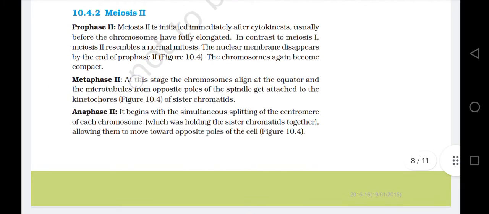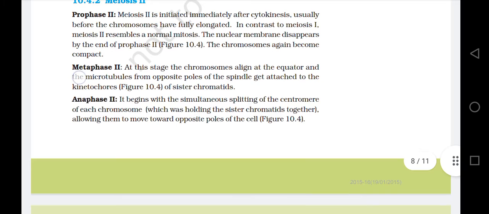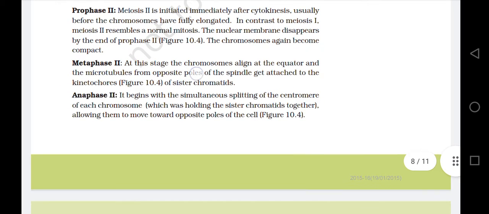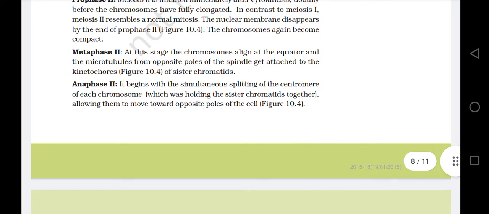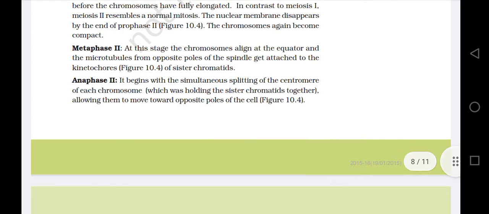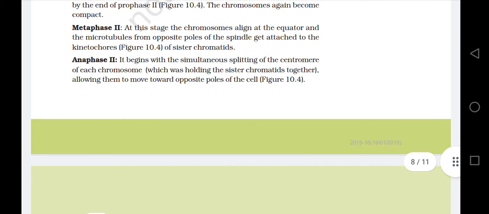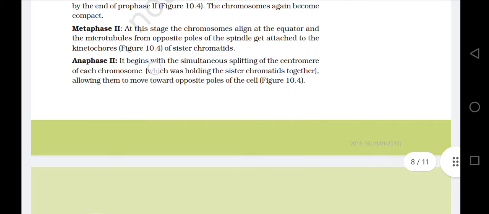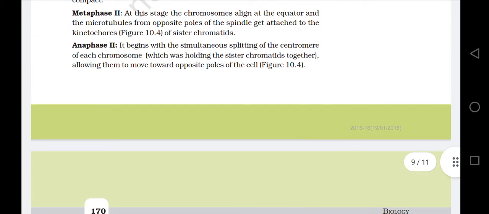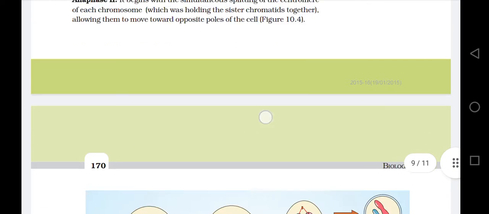Metaphase 2. At this stage, the chromosomes align at the equator and the microtubules from opposite poles of the spindle get attached to the kinetochores of sister chromatids. Figure 10.4. Anaphase 2. Anaphase 2 begins with the simultaneous splitting of the centromere of each chromosome, which was holding the sister chromatids together, allowing them to move toward opposite poles of the cell. Figure 10.4.